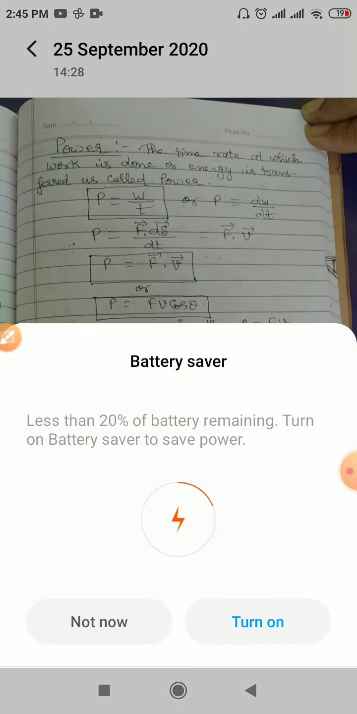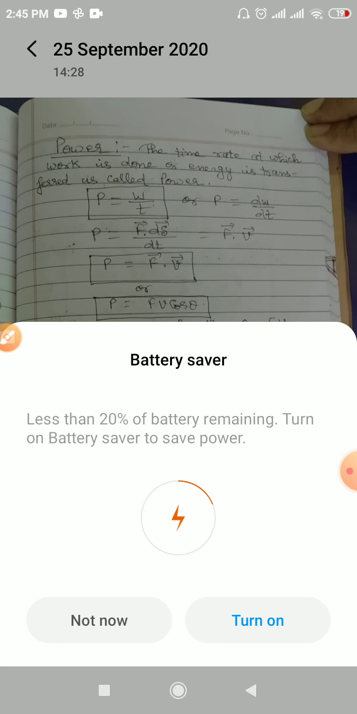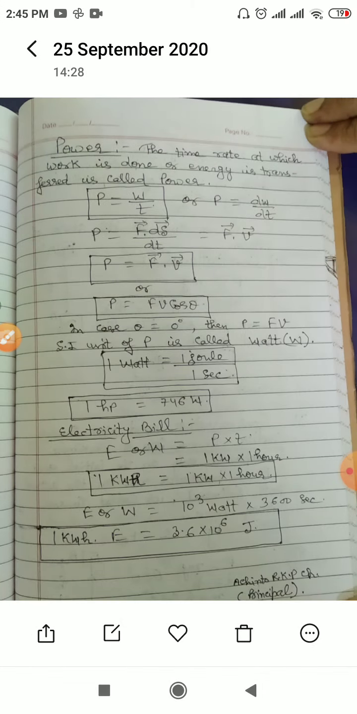Now take the power. The time rate at which the work is done or the energy is transferred is called power. In power, the time factor is very important. So power is equal to work done upon time, or in the differential form, P is equal to dW upon dt. Actually the correct one is d by dt of work done. So P is equal to F dot ds upon dt, and it is F dot v, because ds by dt is the velocity. So power may also be defined as the dot product of force and velocity.